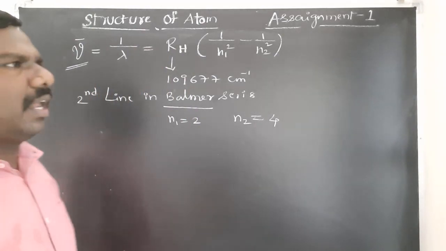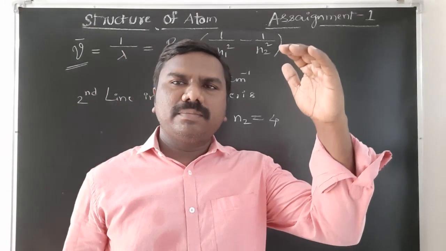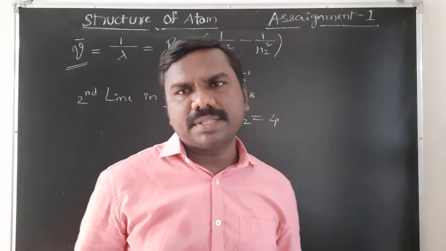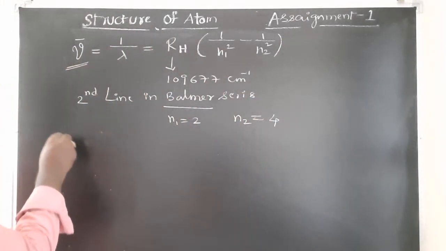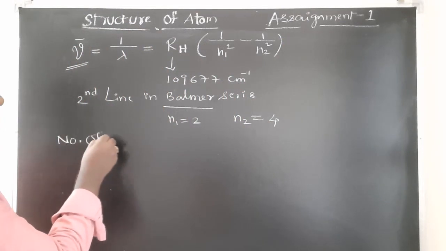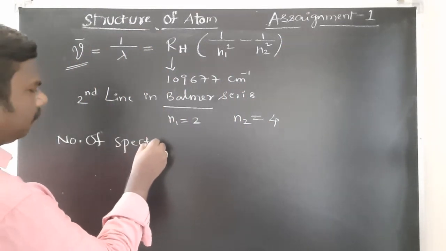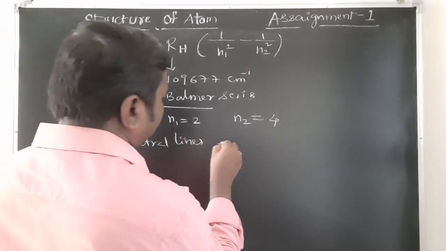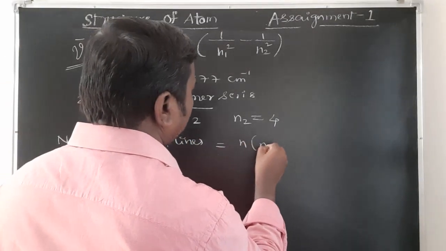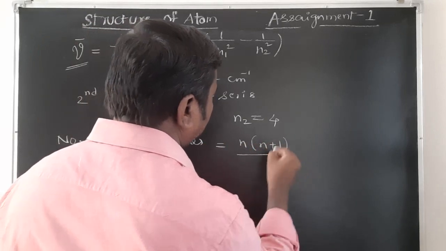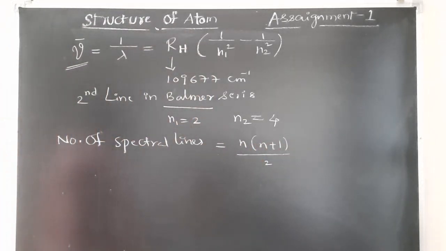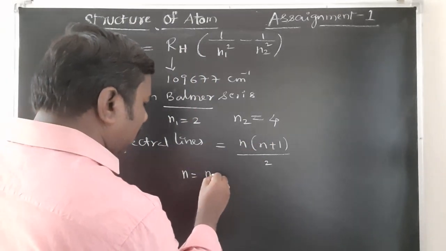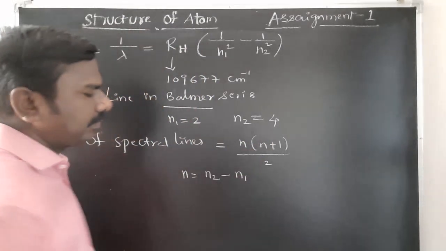Next, number of spectral lines when an electron jumps from the fifth level to the second level, or fifth level to the first level. Such questions they are asking: number of spectral lines. The formula will be n into n plus 1 by 2, where n is equal to n2 minus n1.